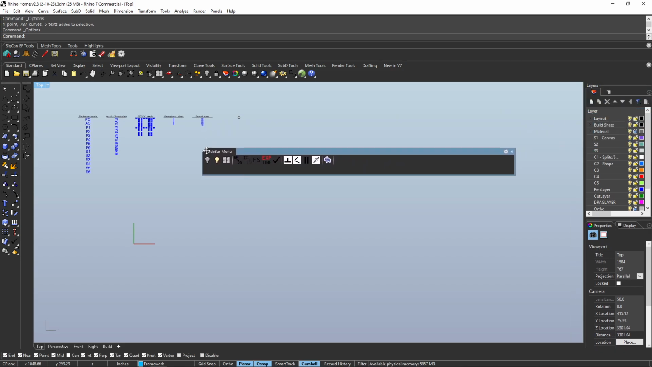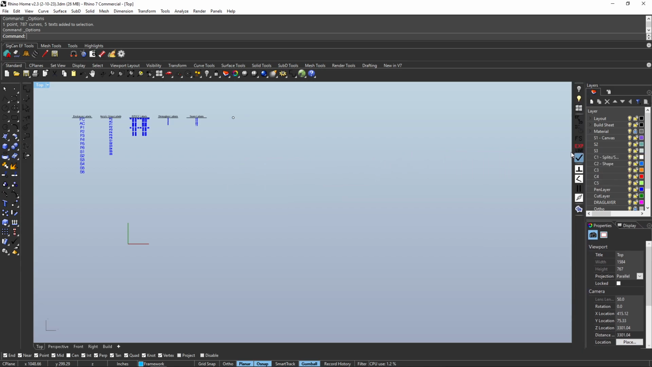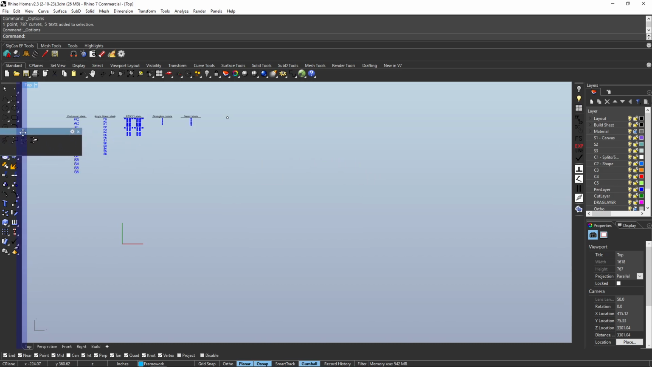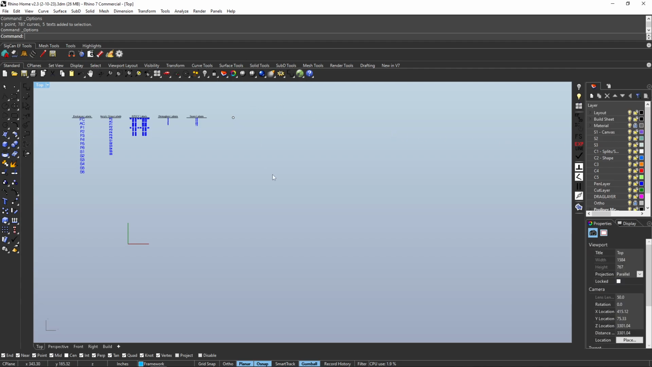So this here's the sidebar. I keep mine docked right here, and this is the other one we opened, the SIGCAN DIMS. Put that right there. Go back to the little gear box, dock these, and now we'll set up the pop-up menu for when you middle mouse click on your scroll wheel.